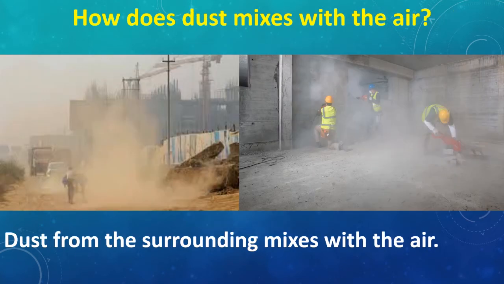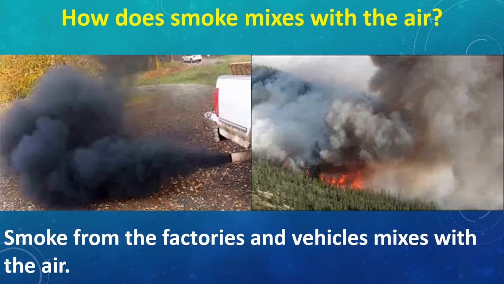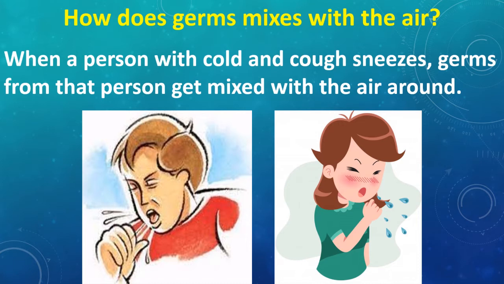How does dust mix with the air? Whenever there is construction or repairing work going on in the surroundings, all the dust particles mix with the air. As dust is also light in weight, air takes it with it. How does smoke mix with the air? Smoke from the factories and vehicles gets mixed with the air because smoke is also light in weight, so air takes it away.